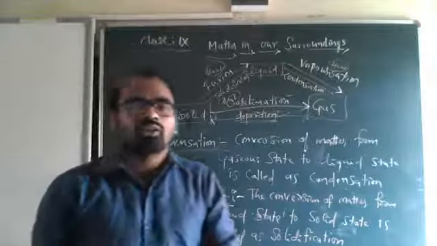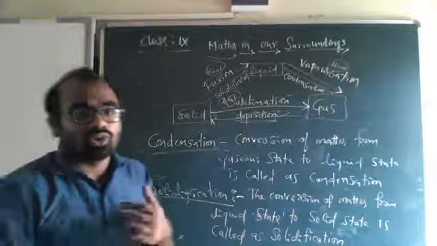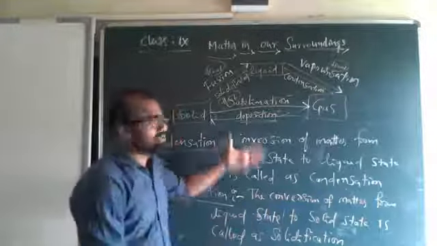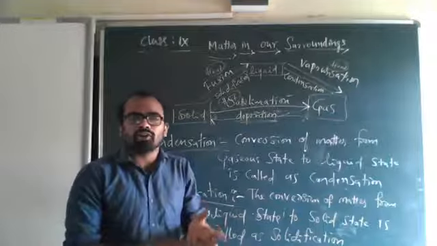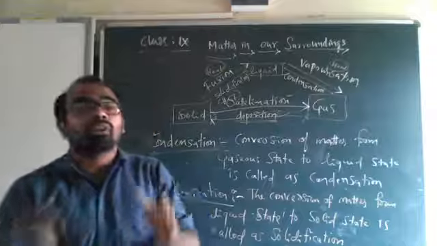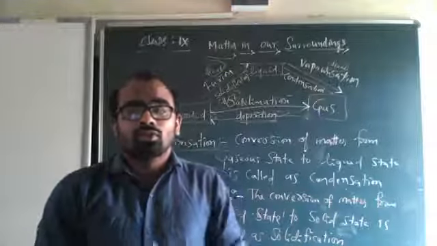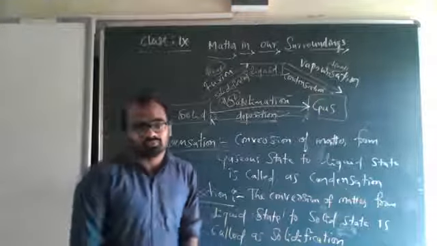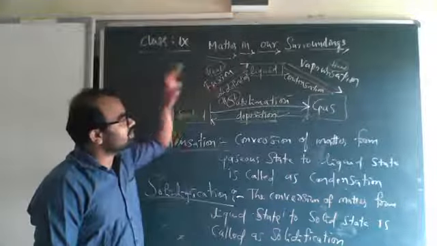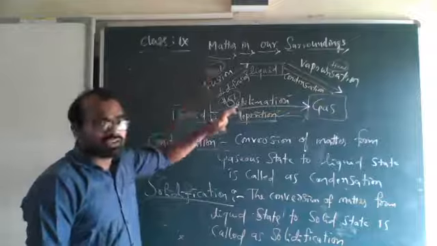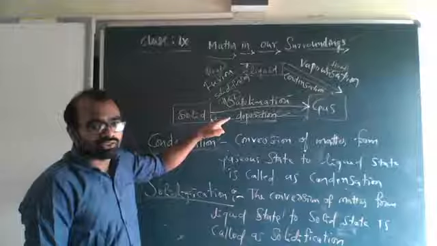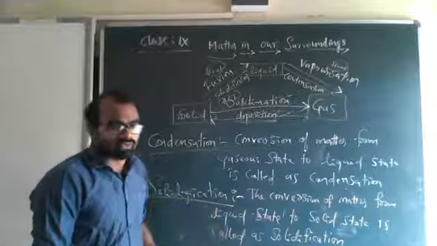I hope you all understood these things. So almost we have seen 10 definitions. You have to be perfect with all these definitions which we have seen in the last 2 classes. Fusion, solidification, vaporization, condensation, sublimation, deposition: these 6 definitions you have to be perfect with.